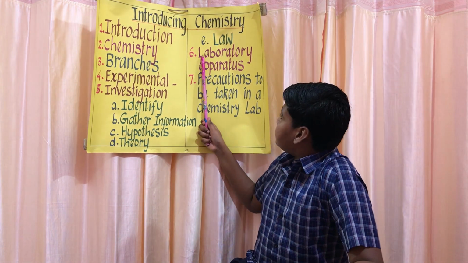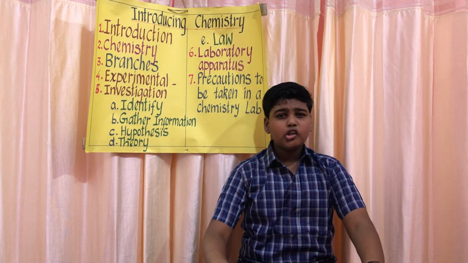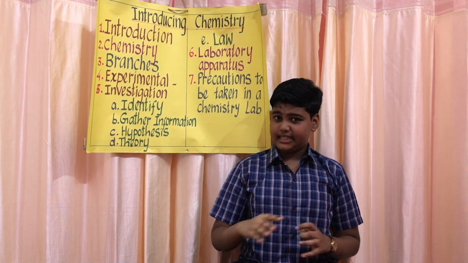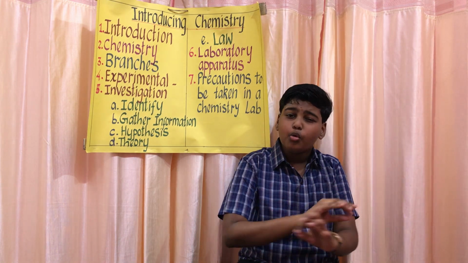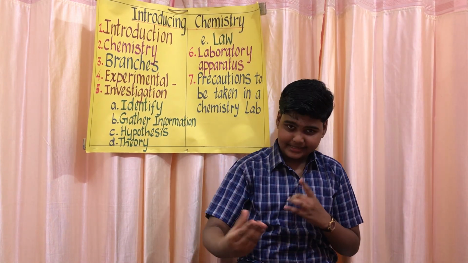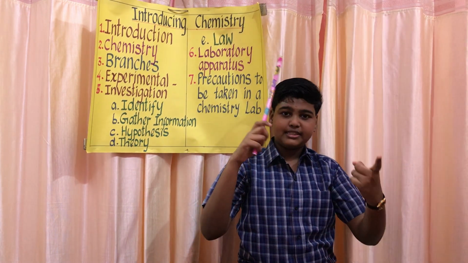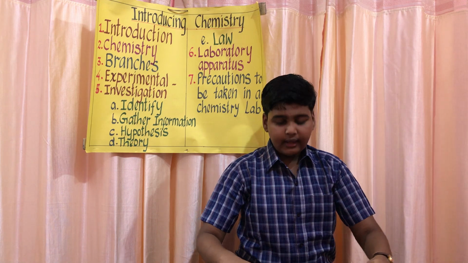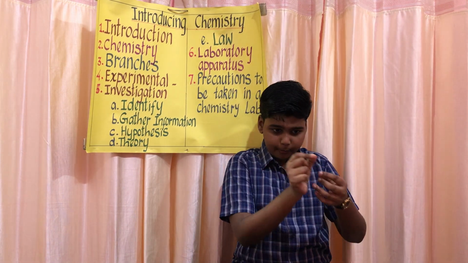Okay. Now we can learn about the laboratory apparatus. You will be doing many experiments in the chemistry laboratory. So to do these experiments smoothly and efficiently, you must know how to handle the different apparatus. Okay. Now we can learn about the different apparatus. First is beaker. A beaker is a cylindrical vessel with a flat bottom and a pouring tip.